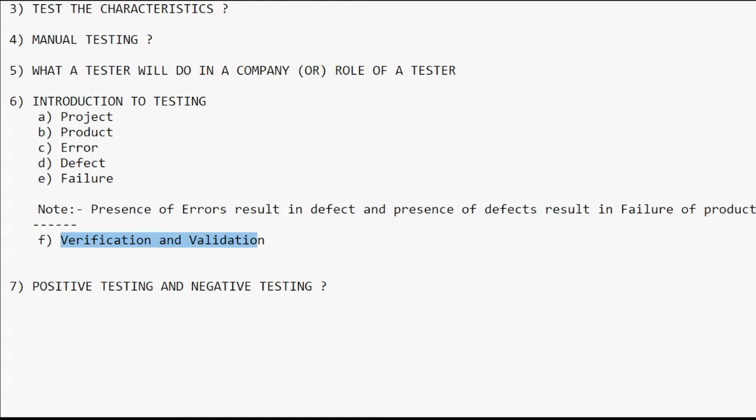Can you please give me an example for an automation project? Okay, no problem. After that I'm going to discuss the software development life cycle. Again, I am telling, tomorrow I'm going to discuss the types of defects and the most common defects.